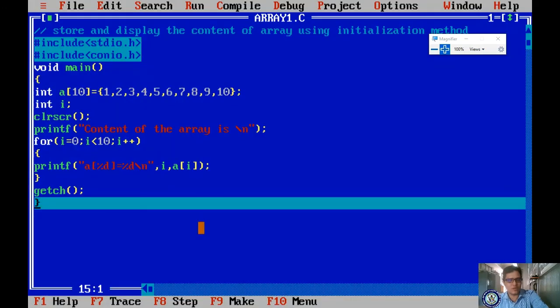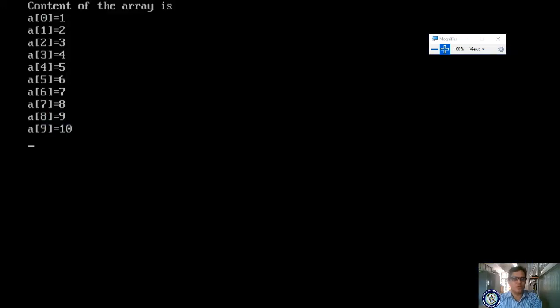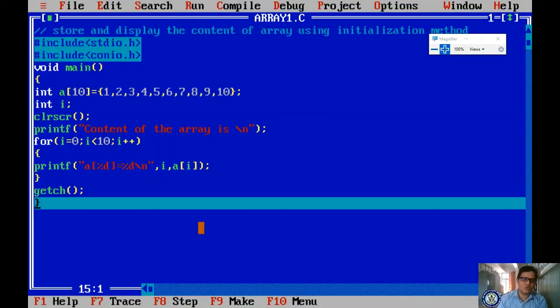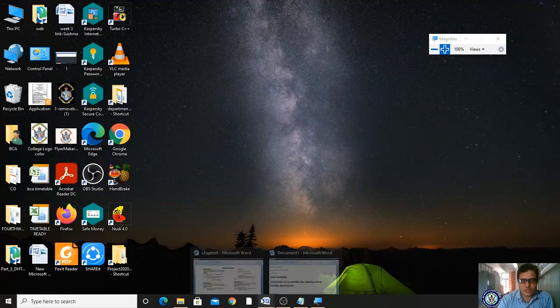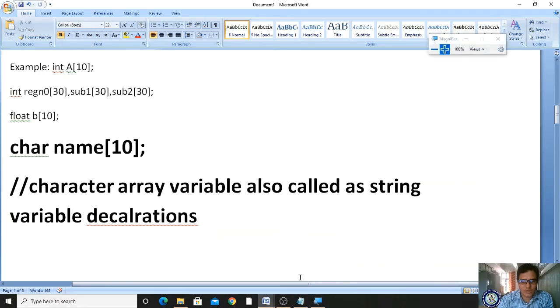They keep repeating and it gives the output. How long does the loop continue? Until the condition is false. Clear? Likewise you execute your program. Hope you have understood this concept. We will continue in the next class.